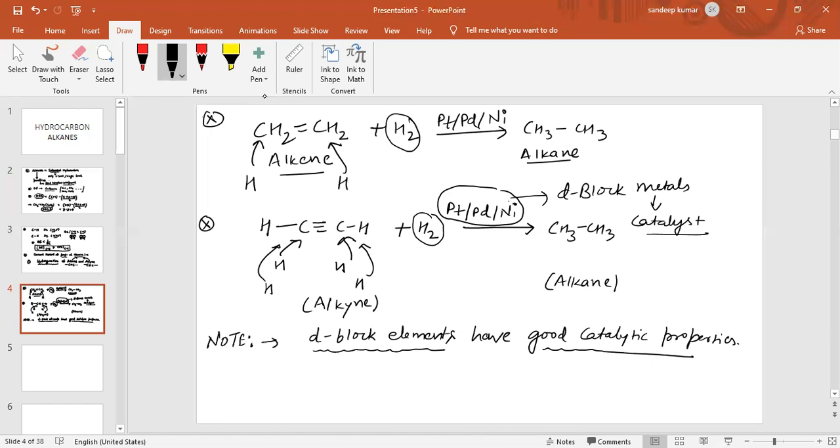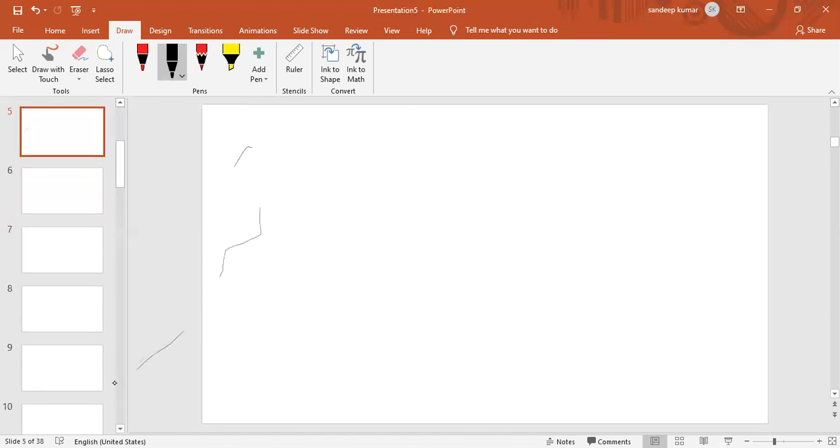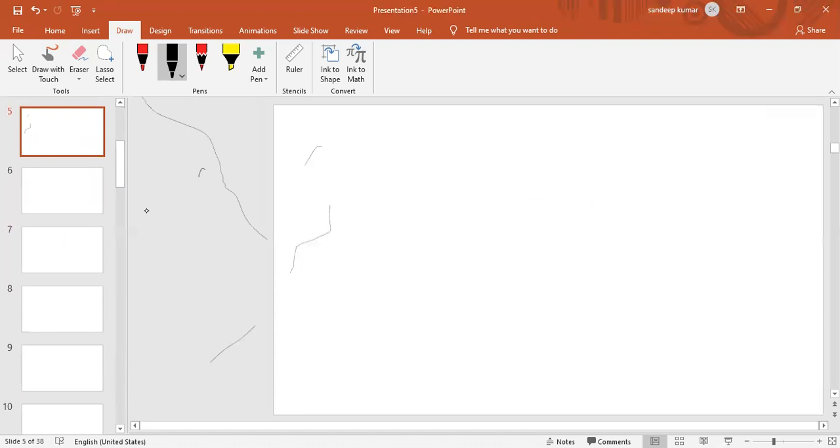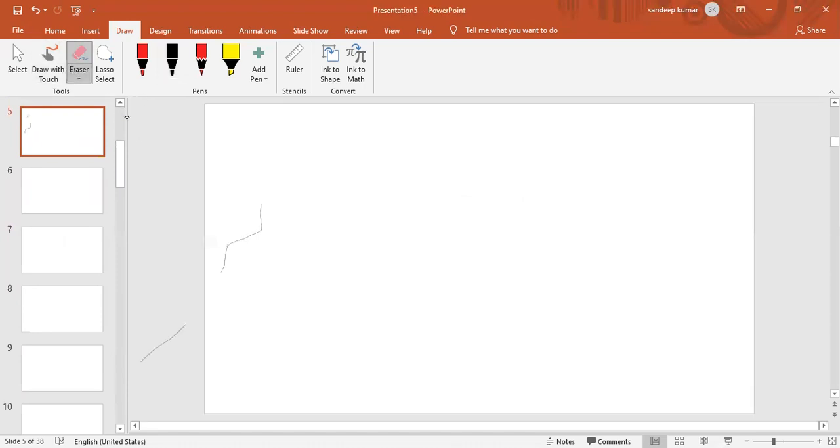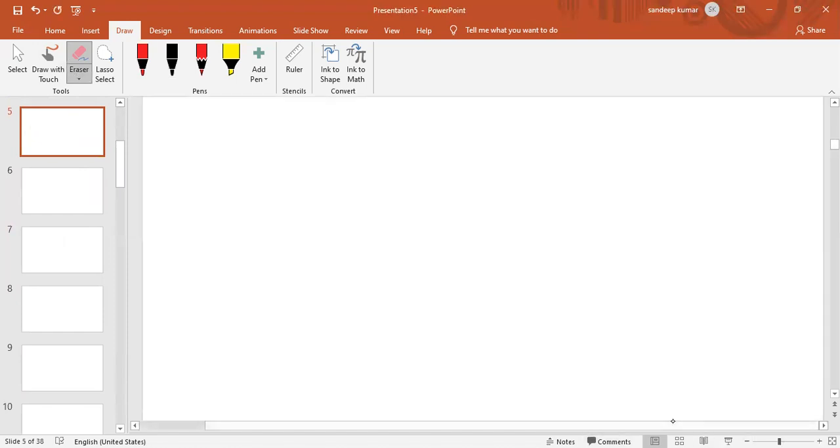Now see the mechanism of how the reaction takes place. We can easily differentiate, and it is very easy when we compare the reaction.